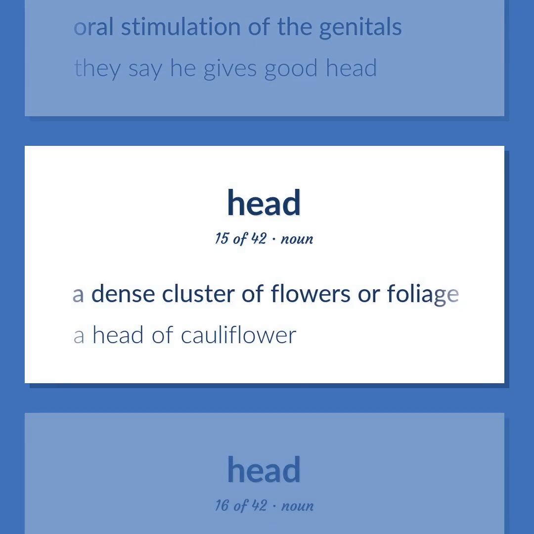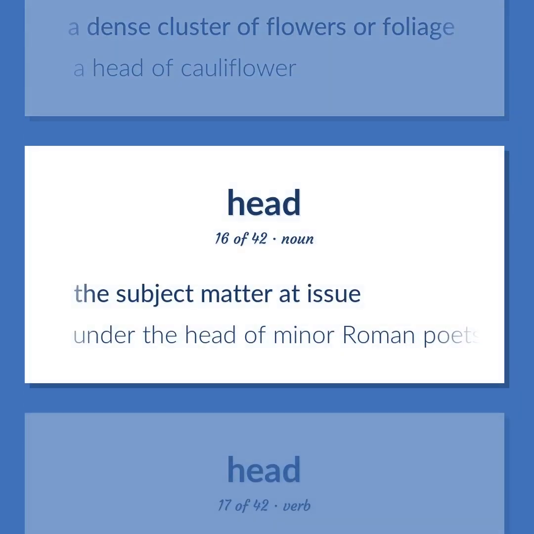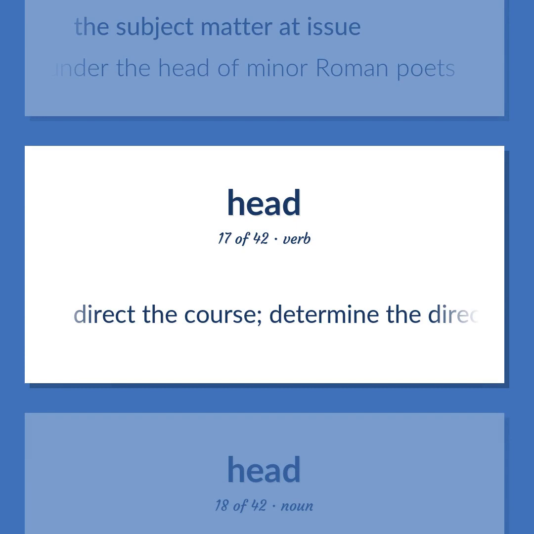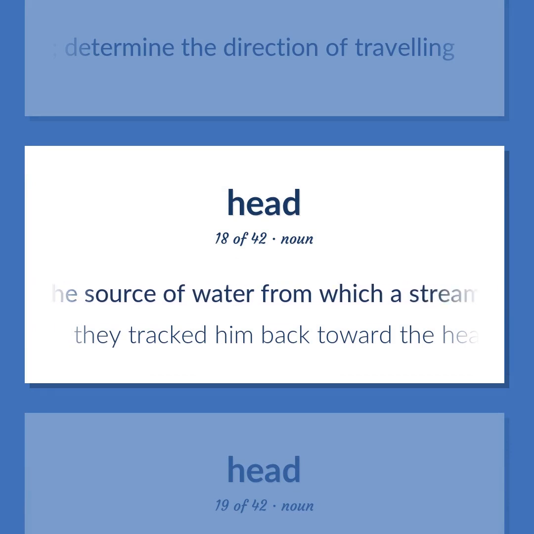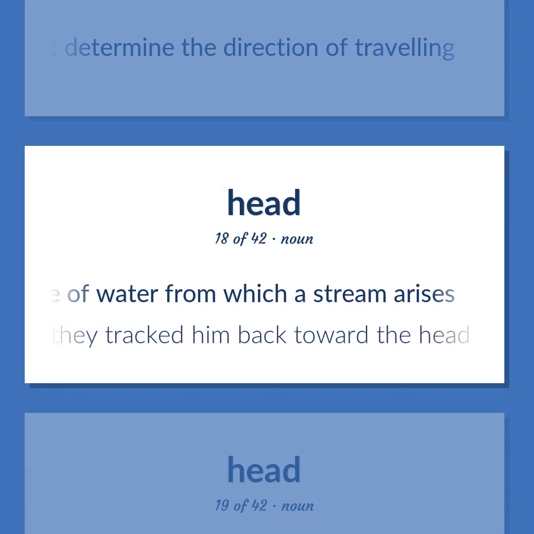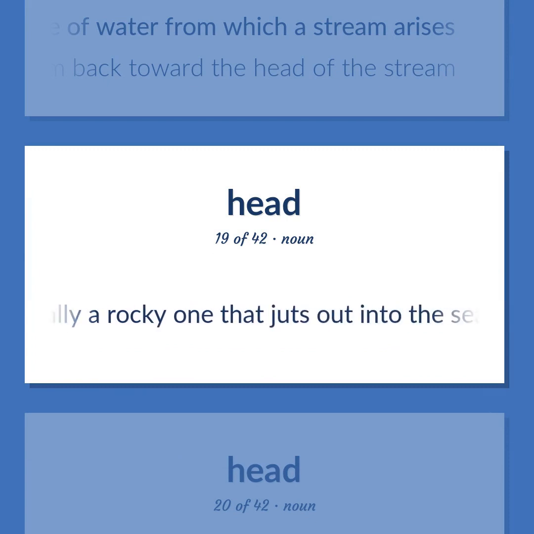A dense cluster of flowers or foliage. A head of cauliflower. The subject matter at issue. Under the head of minor Roman poets. Direct the course. Determine the direction of traveling. The source of water from which a stream arises. They tracked him back toward the head of the stream. A natural elevation, especially a rocky one that juts out into the sea.